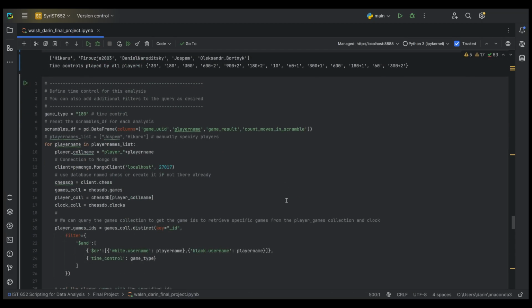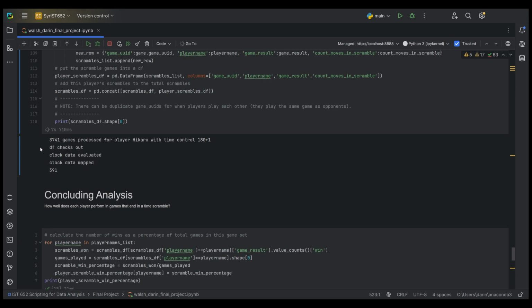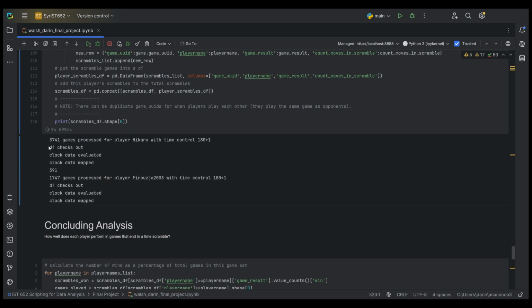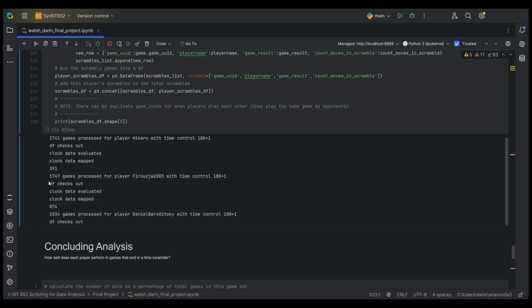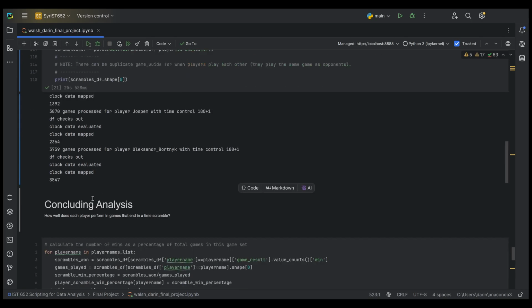The increment just means 1 second is added to their clocks for every move that they make. Here, I define it as game type plus 1. We'll run this and we'll see what we get. Okay, the games are starting to roll in. We have 3,000 games for Hikaru. We have 1,700 for Alireza. 25 seconds later, here we are, and all the games have been processed.